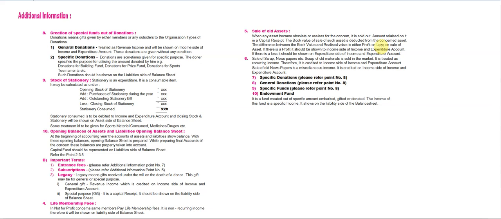Creation of specific fund out of donations. We can see here 7, 8, 9, 10. One minute. Here 7, 8, 9, 10 is also special items, and here also same 1, 2, here 8 and 7. Okay, I will explain it.